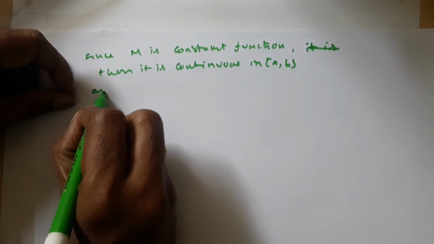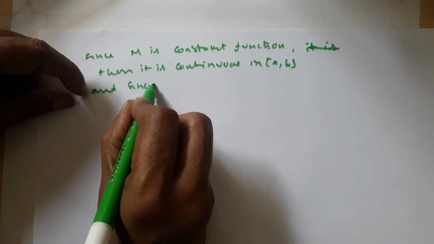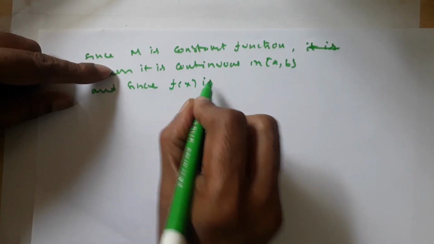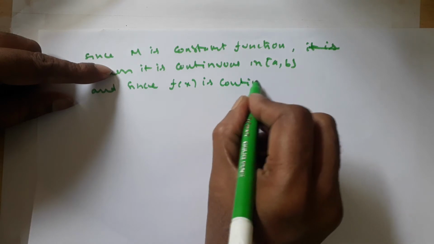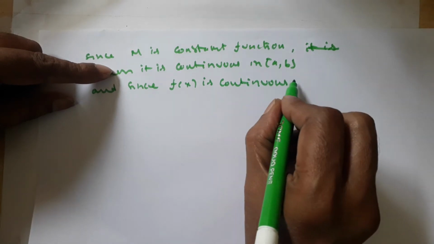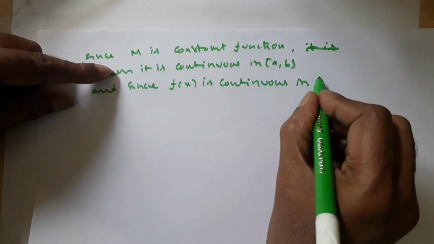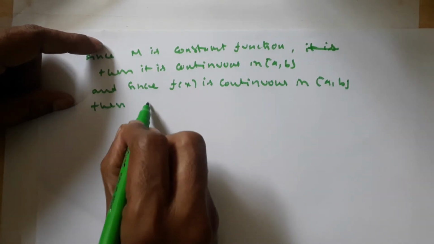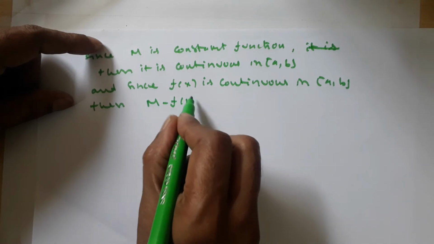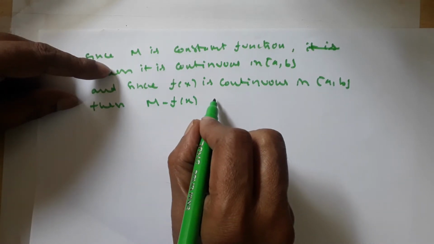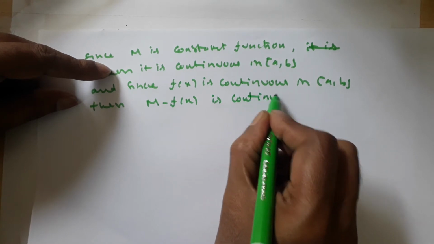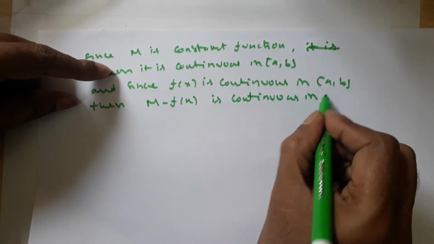And since f of x is continuous, as given in the theorem, in the closed interval [a, b], then m minus f of x, the difference of two continuous functions, is continuous in the closed interval [a, b].